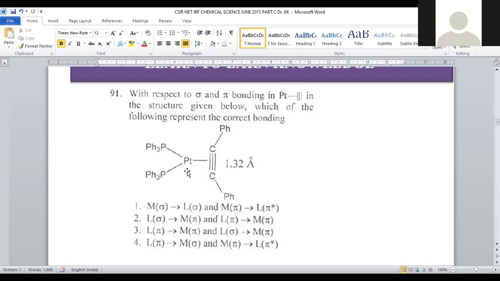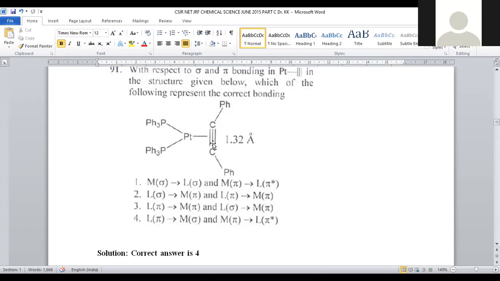Whenever this type of compound is there, there is a possibility of sigma bond, and pi bonding between platinum and the bond. So only one bond is there, you can assume sigma bond. Along with the sigma bond, if any multiple bonds are there, you can clearly say there is a possibility of pi bond, which is formed by lateral overlapping. So the sigma and pi bonding is given in the structure below. Which of the following represents the correct bonding? What kind of bonding is observed in between?